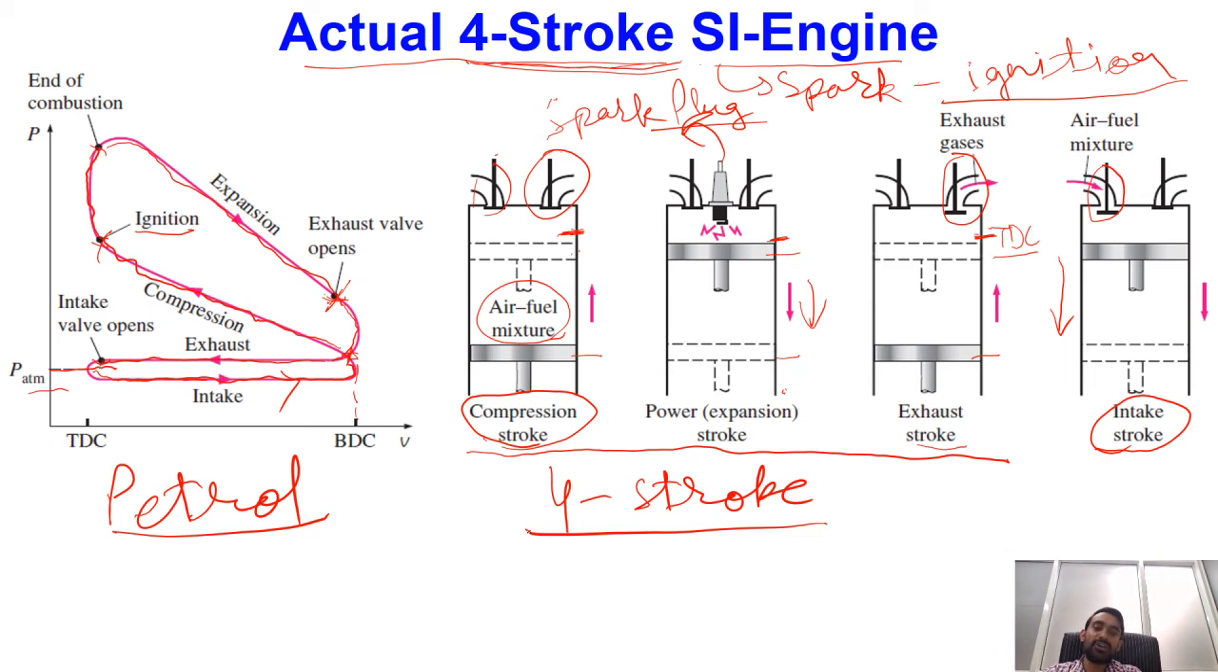And in a 2-stroke engine, what will be happening? In a 2-stroke engine, 2 processes happen simultaneously. So that is the major difference.